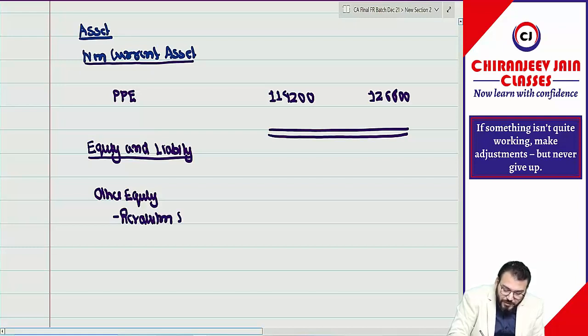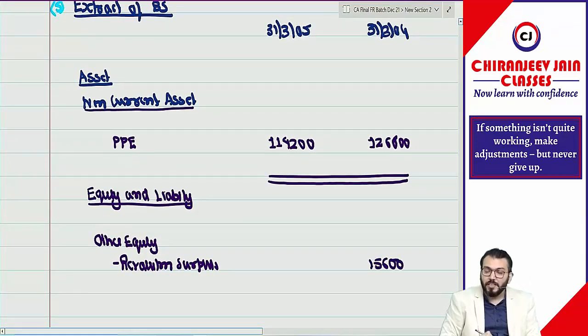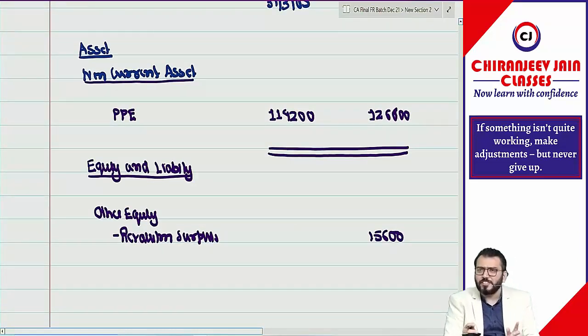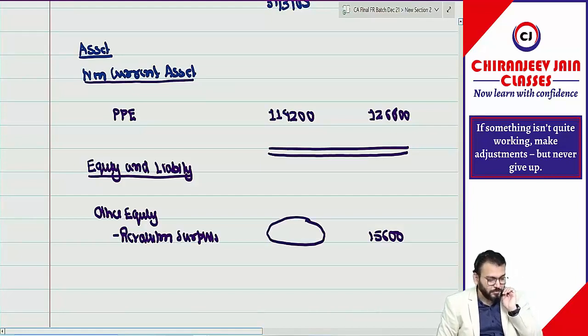So can you give me the revaluation surplus as on 31st March 2005? Initially it was 15,600. Then it was adjusted with the downward revaluation and the decrease in liability. How much is this amount?